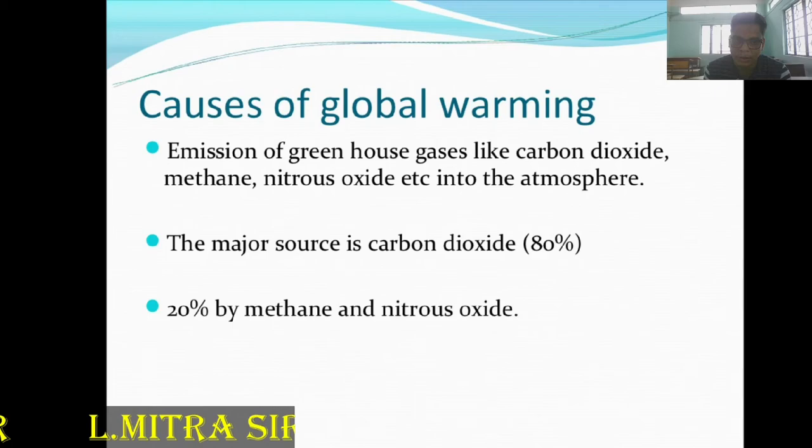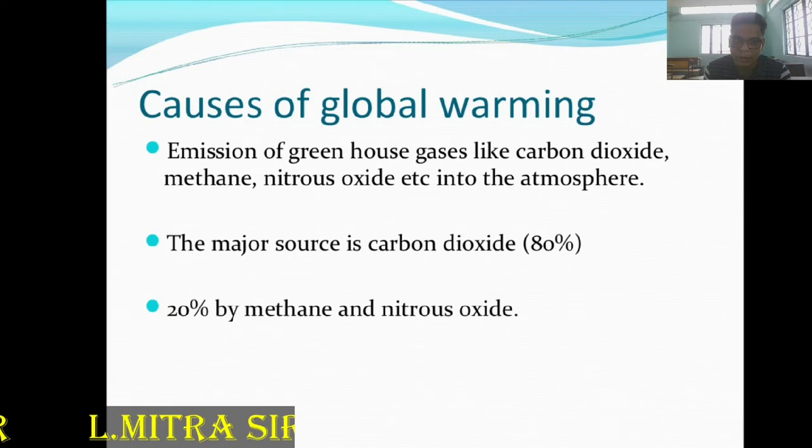The major source of carbon dioxide is power plants, most of which generate energy to give you electricity. These emissions come from the burning of fossil fuels for electricity generation. About 20% of the carbon dioxide comes from the burning of gasoline in the engines of vehicles.